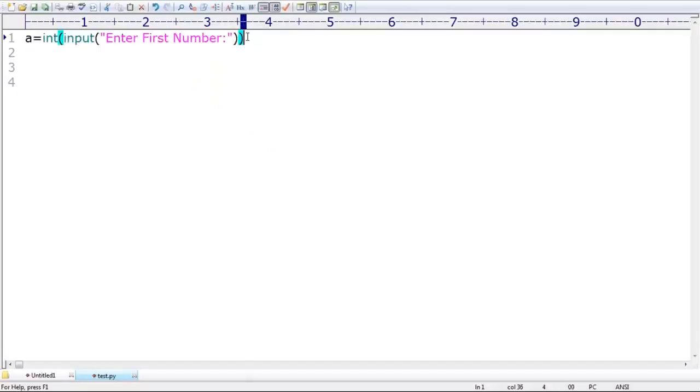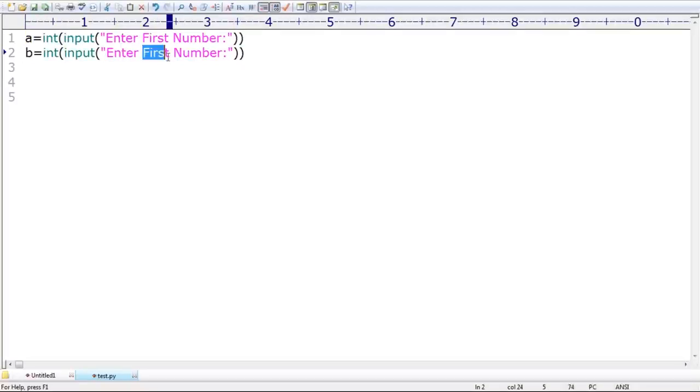Everything is happening in a single line. Any confusion, sir? Are you able to understand? Very simple. Now I'm reading some data and trying to convert that data into an int value also. Both things are happening. Even if you don't know about this function's purpose and syntax, I already showed, don't worry. After completing these operators, the next topic is input and output only. There we are going to perform a complete postmortem. Don't worry about that. Similarly, can you please observe b?